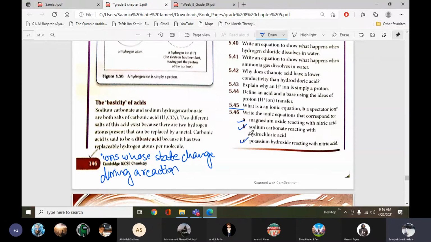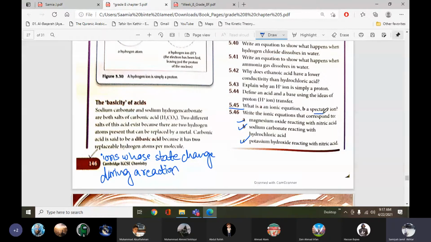How do we write the ionic equation? We split the compounds into their ions, then we cancel the spectator ions which are the same on both sides. Then we only write the equation containing the ions whose state changes. That's the ionic equation.